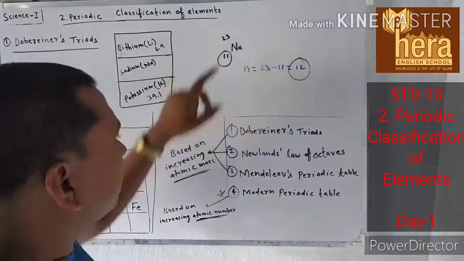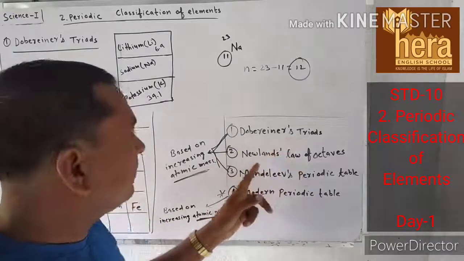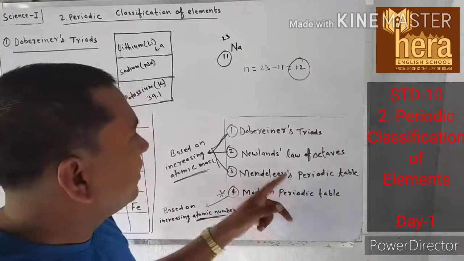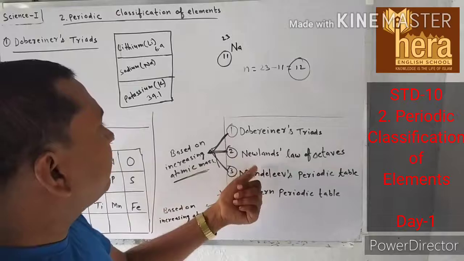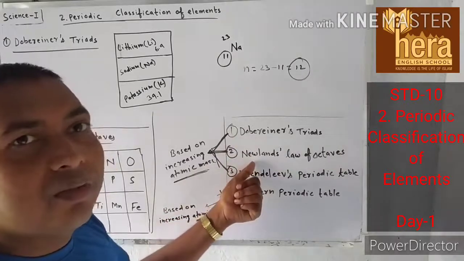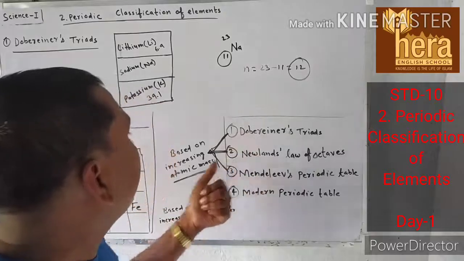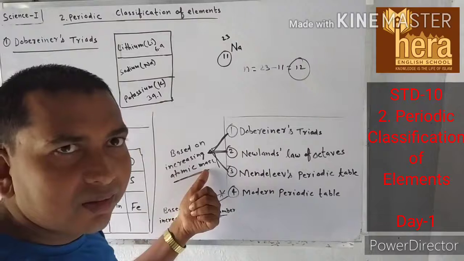So these three, Dobereiner, Newlands and Mendeleev, arranged their tables on increasing atomic mass.